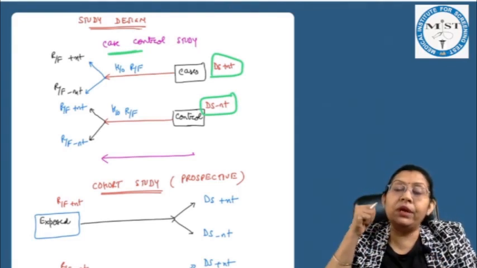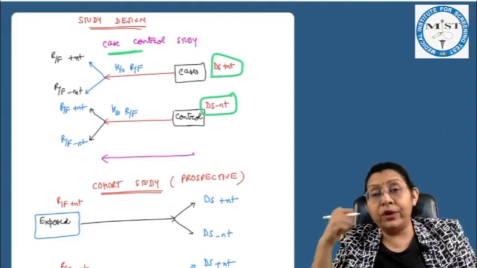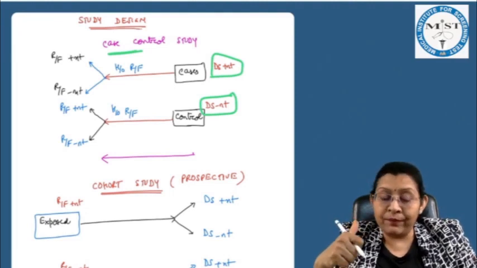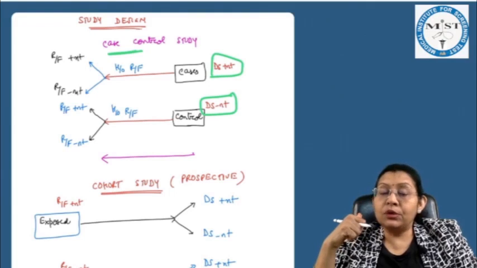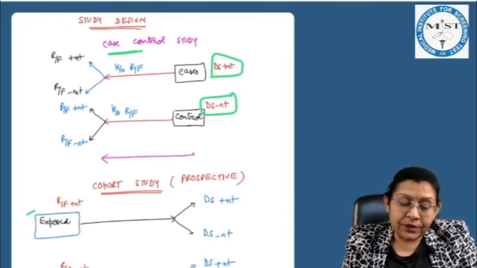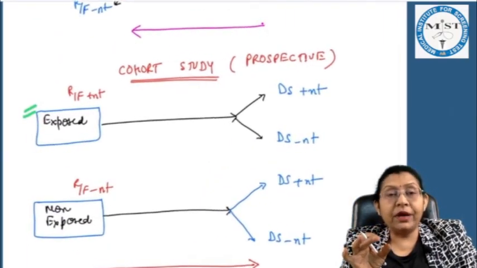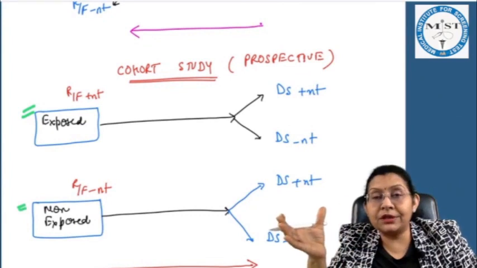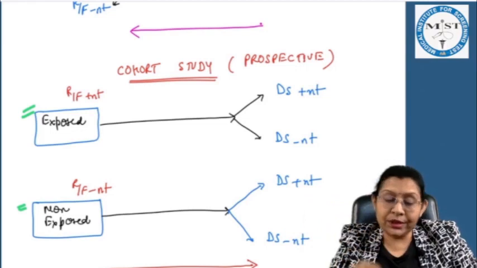And then we have to go in a backward direction to ask for the risk factor, which can be their food intake, which can be their exercise related, which can be their habit of the smoking. So this is the study design of the case control. While if we want to do the cohort study, which is a forward study, so we'll start the study where the individuals are healthy. So we'll make the two groups. One is exposed, another is the non-exposed. We are exposing them to the risk factor, waiting for some time for the disease to develop. So this is your cohort study.